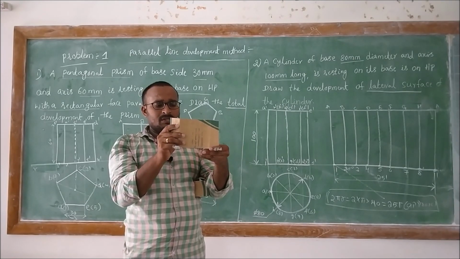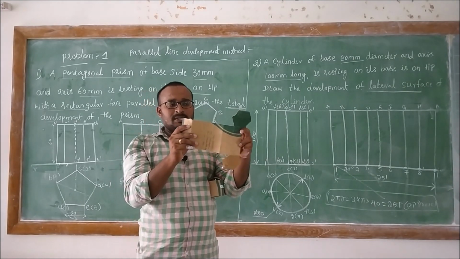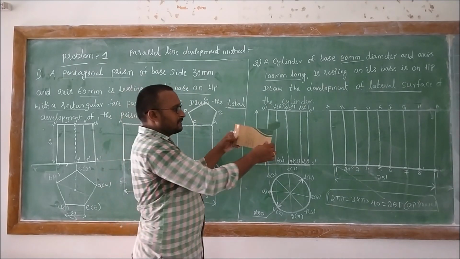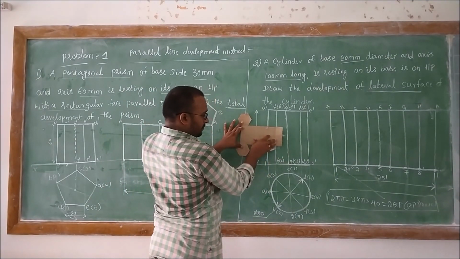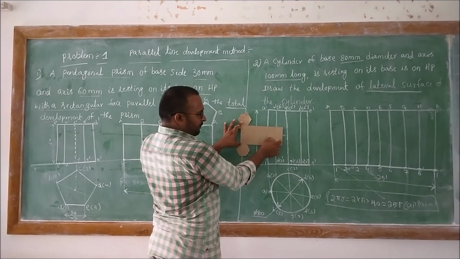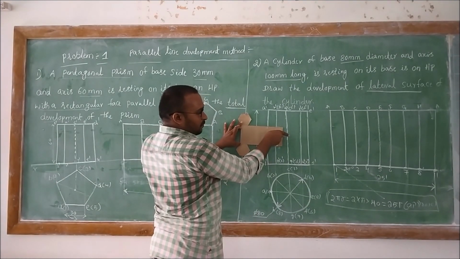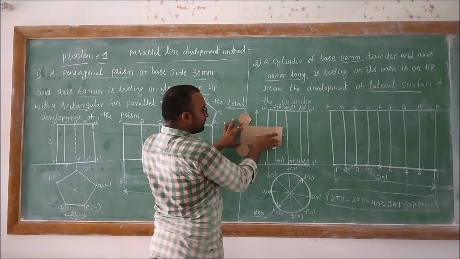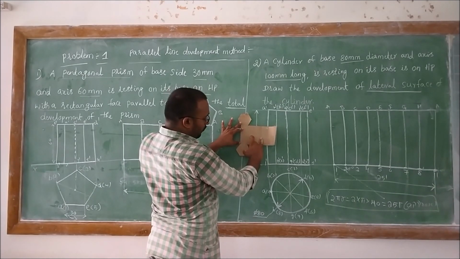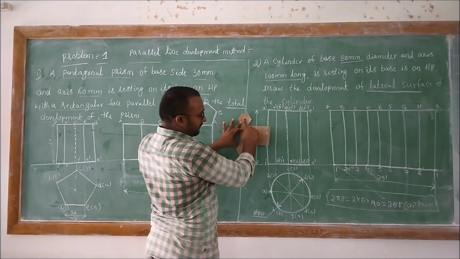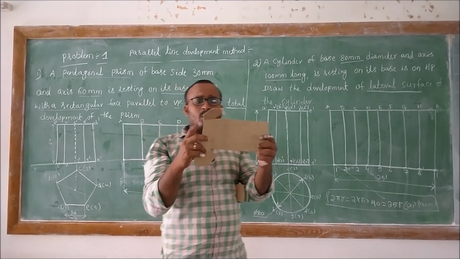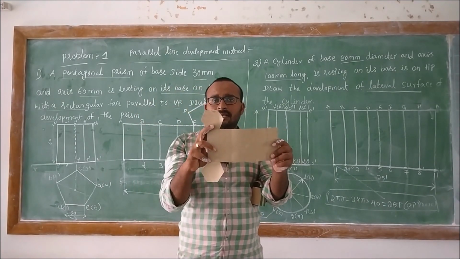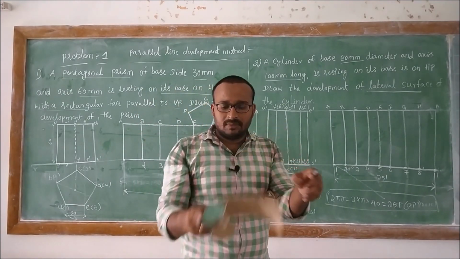There will be a total of 6 rectangular surfaces, 1, 2, 3, 4, 5, 6, and then 2 surfaces will be the top and bottom surfaces. This is the total development of the given prism, right?